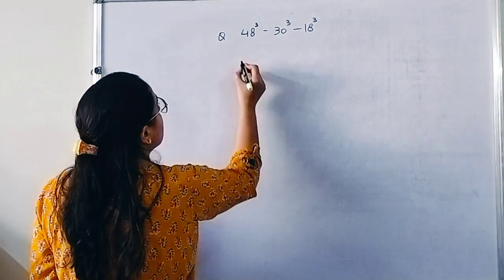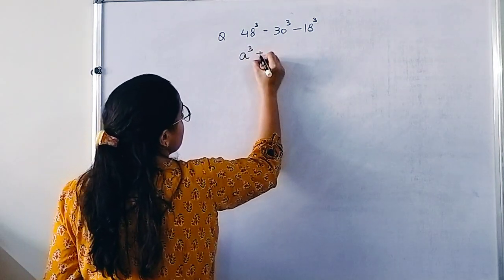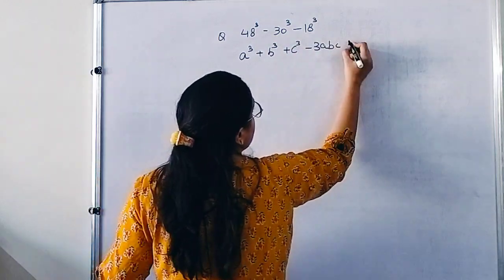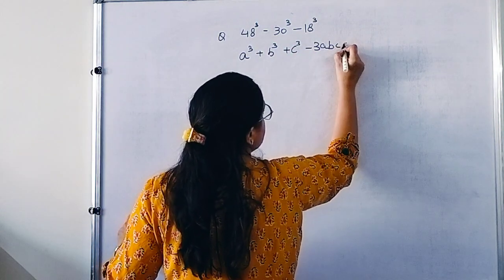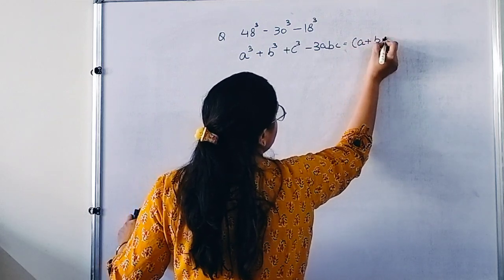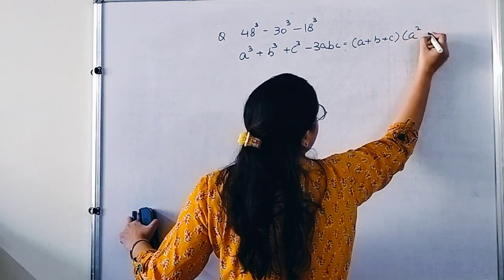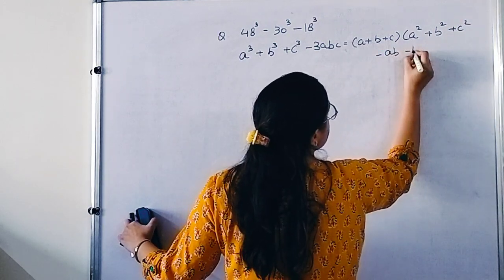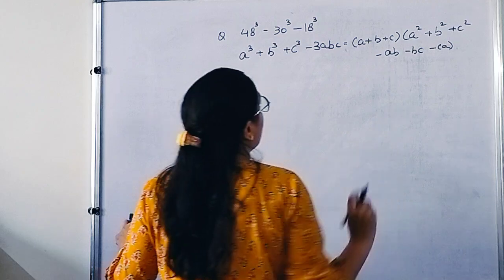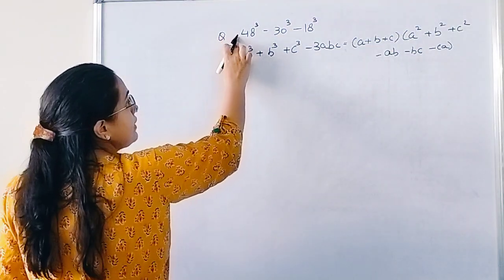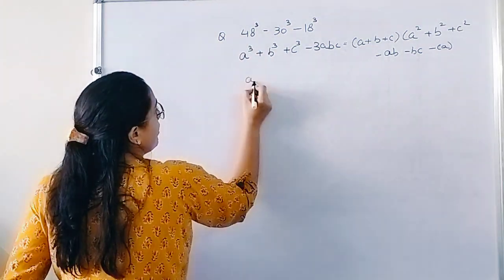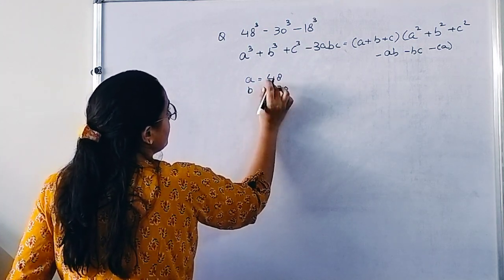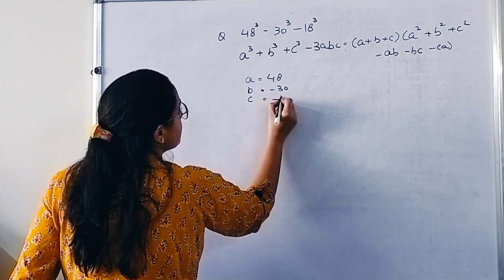So we are going to use a cube plus b cube plus c cube minus 3abc is equals to a plus b plus c times a square plus b square plus c square minus ab minus bc minus ca. Now see how. If we add these numbers, what is a here? A is 48, b is minus 30 and c is minus 18.